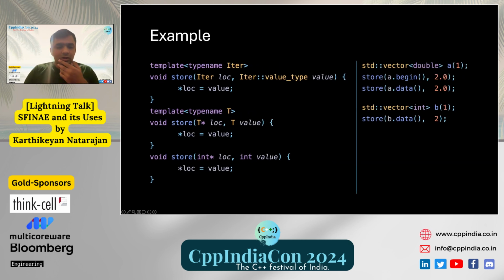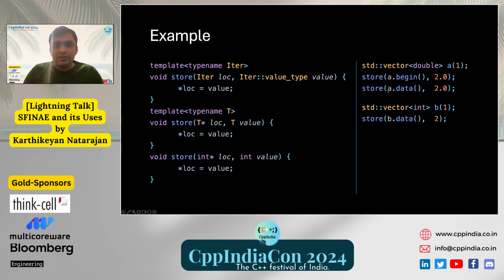So here we have three calls. The first one is where we call store with a.begin. A.begin is a vector iterator. So the iterator has a subtype called value type. So when the store call is encountered, the compiler goes through the functions. The first one, it tries to fill in the iterator and then iterator value type. This one passes, so this one compiles. The next one is a pointer. A vector iterator is not a pointer, so it doesn't compile. Similarly, this is an int pointer, so that also doesn't compile.